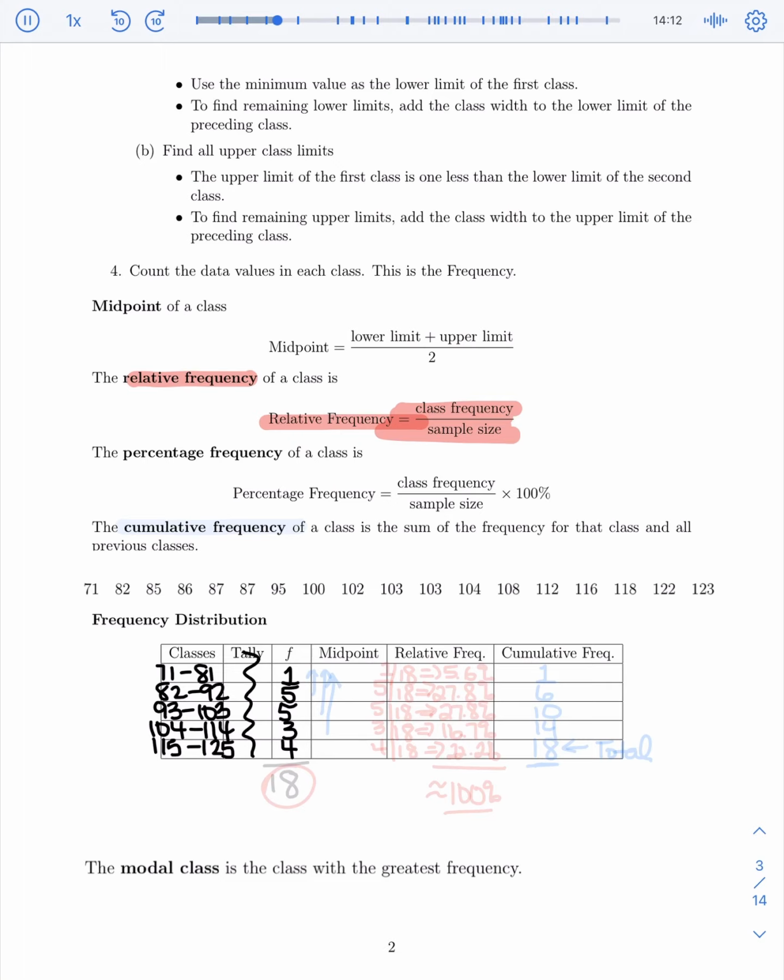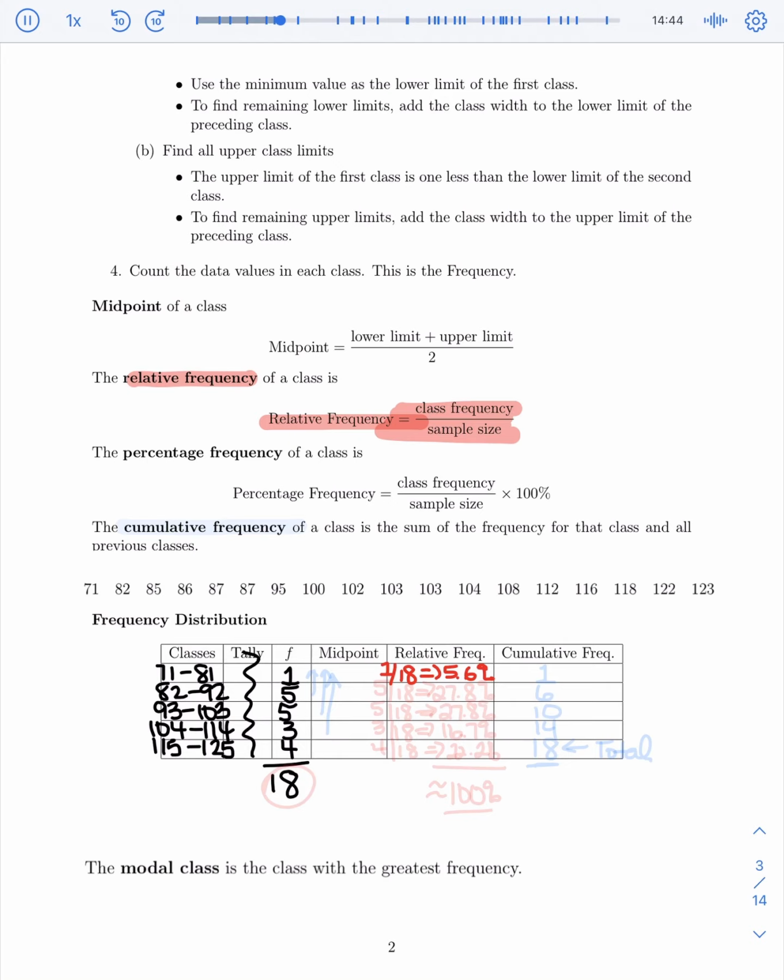So remember, we did do this last time. We found out our total group size was 18. So to find the relative frequency for this first class, we'd take the frequency for that class, which is 1, and divide it by the total frequency, 18. So it'd be 1 divided by 18, which is 0.055. Again, they normally have me turn that into a percentage, so it'd be 5.6%. And again, depending on how they want you to actually round.